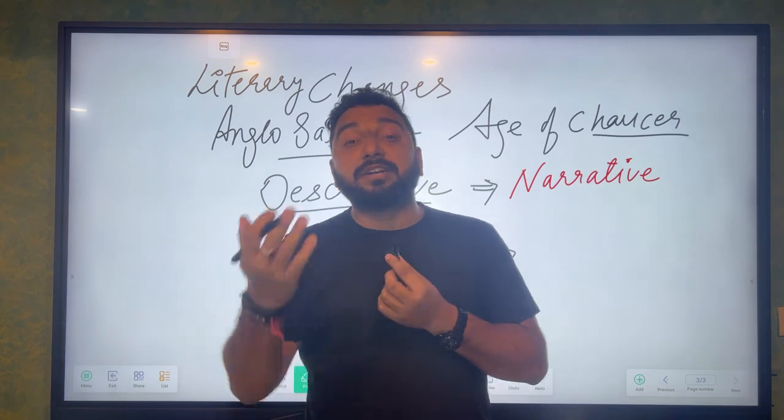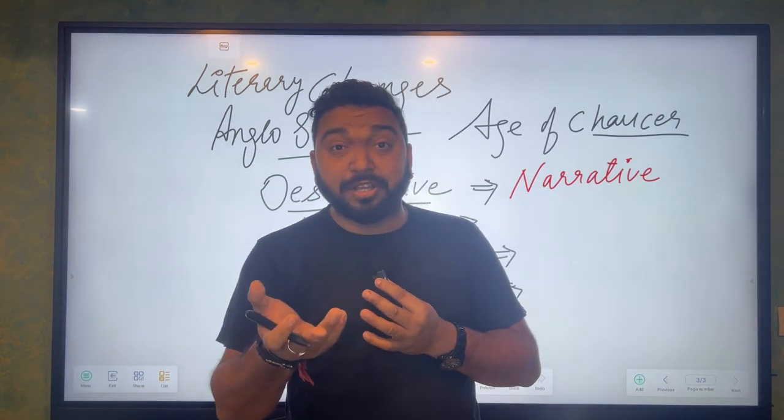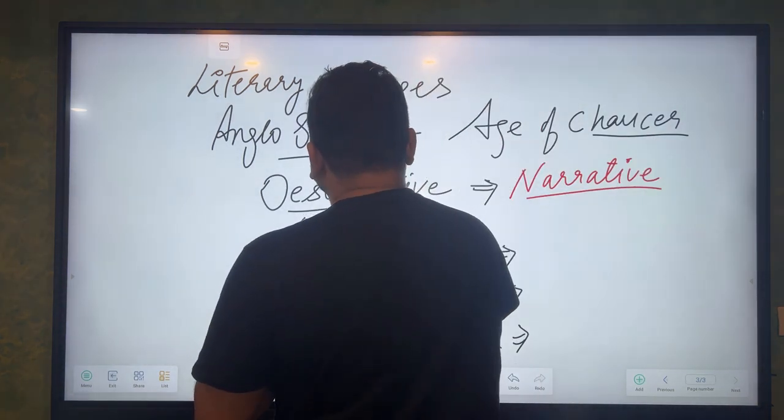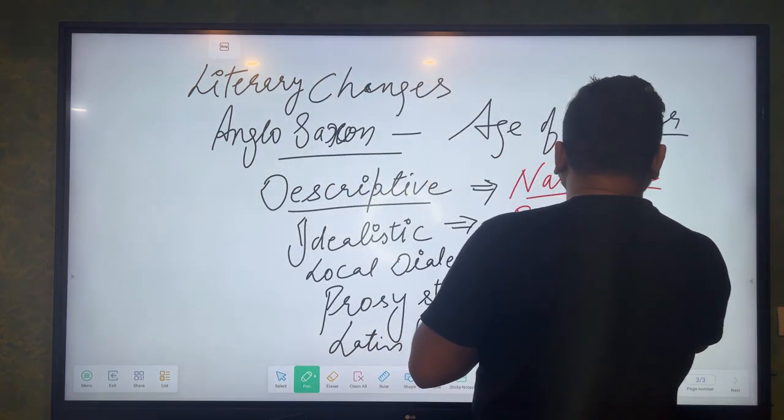So that is unnecessary description. Anglo-Saxon works are lengthy. Pearl poetry has 40,000 plus lines. So this literature became narrative. Then idealistic: from idealistic, it became realistic.